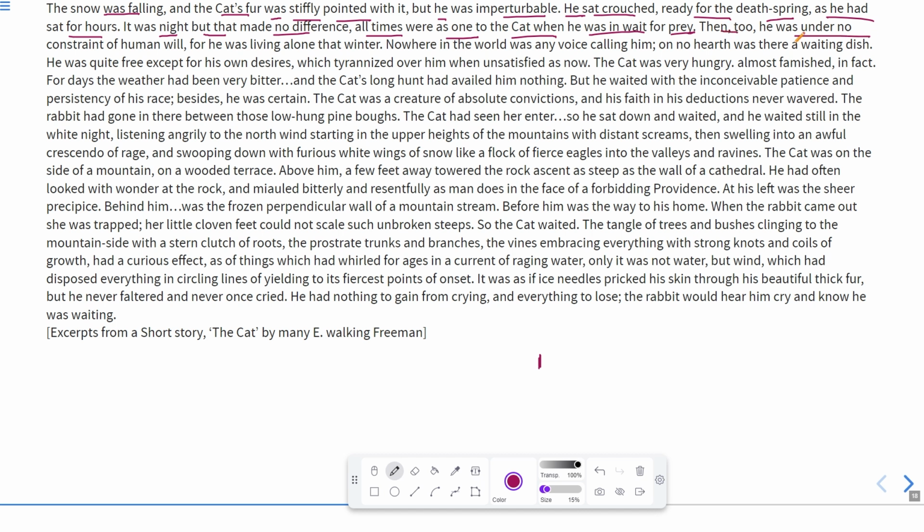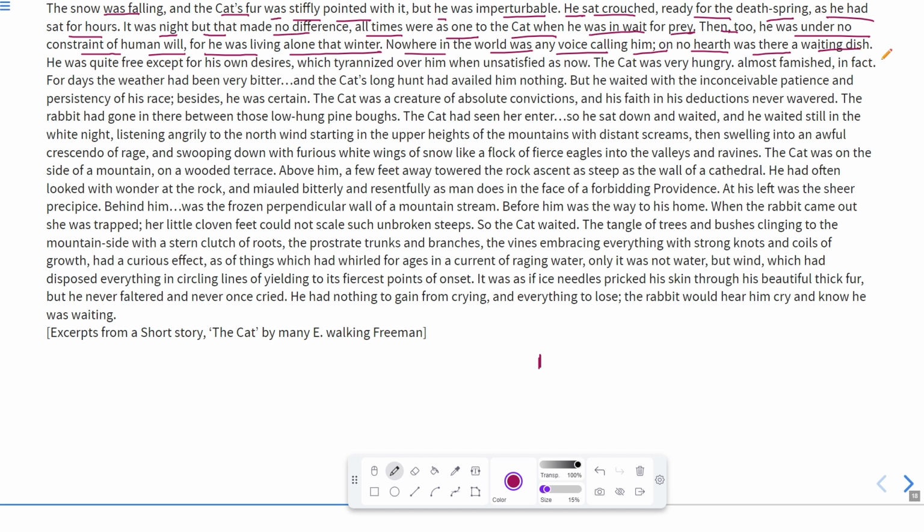Then, he was under no constraint of human feel, for he was living alone that winter. Now he was not under the pressure of anyone, because he was living alone that winter. Nowhere in the world was any voice calling him. It means there was no one who could call him or who is with him in the world. No hearth was there, no waiting dish.